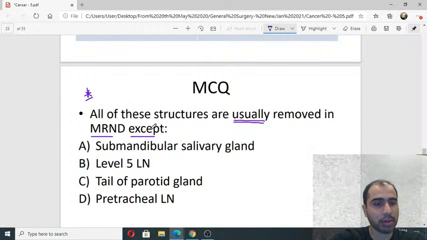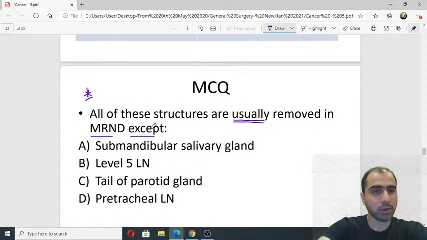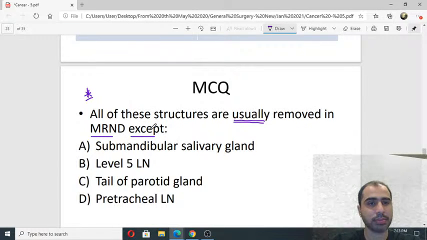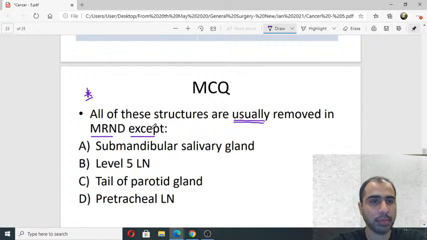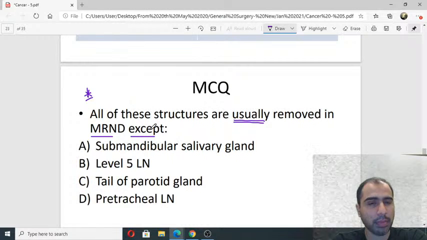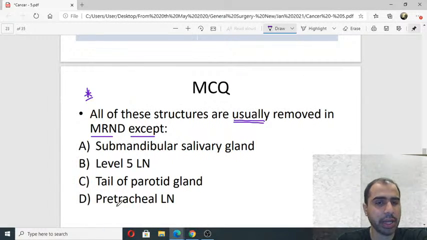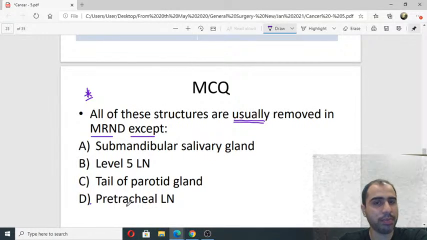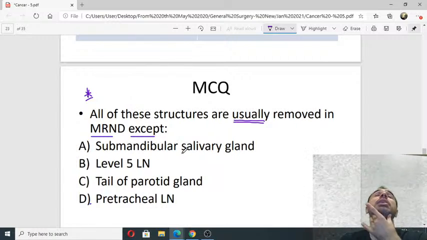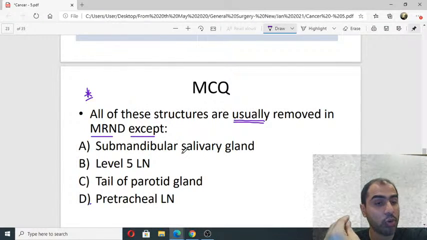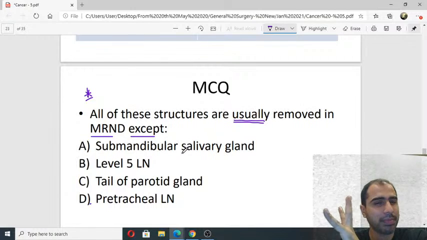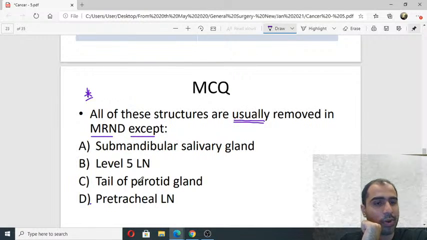Yes. Neural says tail of parotid. Interesting. Anyone for pretracheal node? ये node होता है क्या ऐसा कुछ? Is there something like a pretracheal node? Do you think we will remove submandibular gland? कोई submandibular salivary gland ना, not salivary node. Salivary gland. Neural is saying tail of parotid.